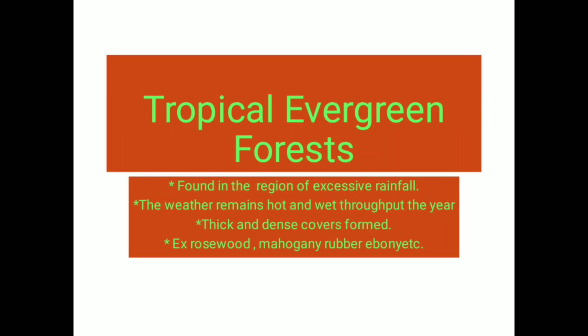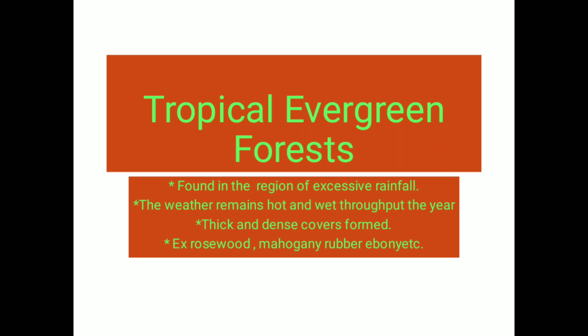Let us see the tropical evergreen forest. It is found in regions where there is excessive rainfall, close to the equatorial region. The equatorial region receives a lot of heat from the sun.